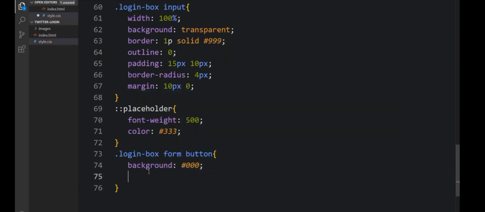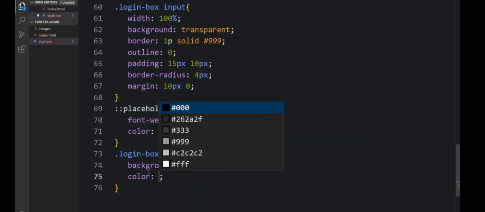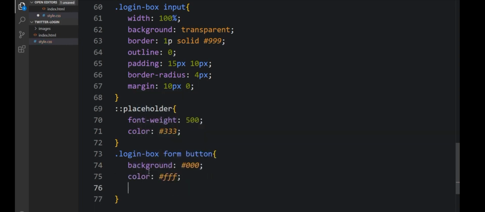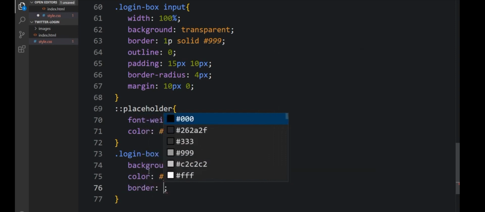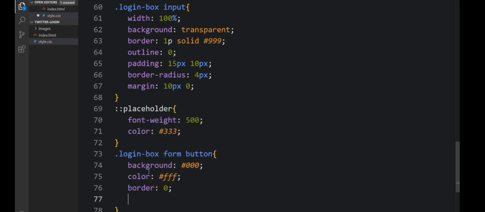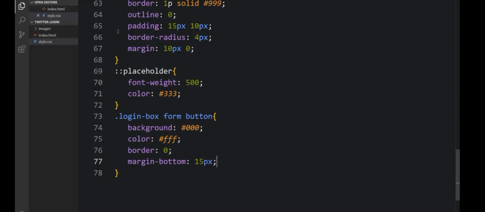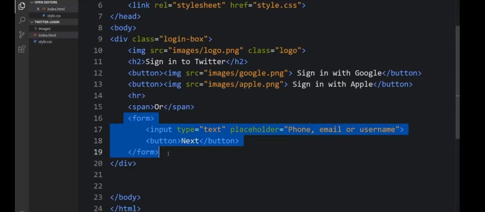So that the background color. So the color leave down there. So the border will be 0. The margin bottom will be 15 pixel. As you can see, the background color is black, and the color for the text is white. You see, everything looks perfect.